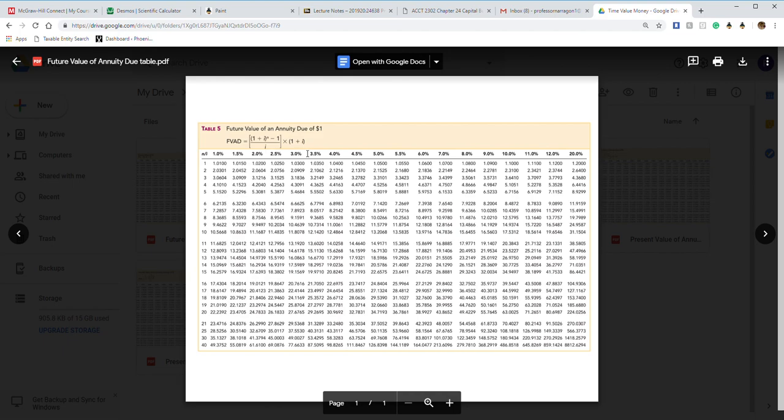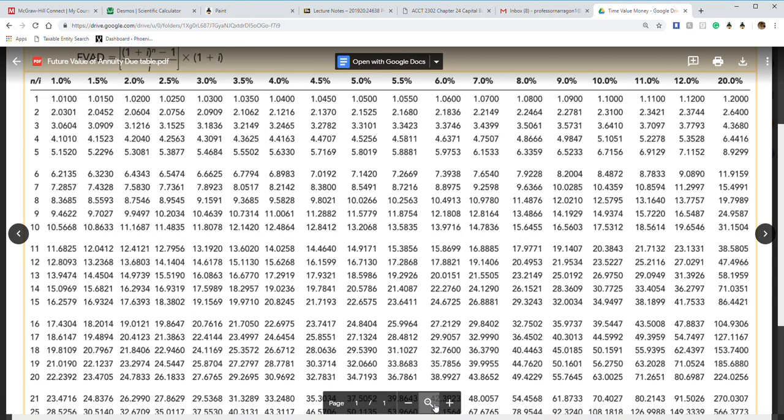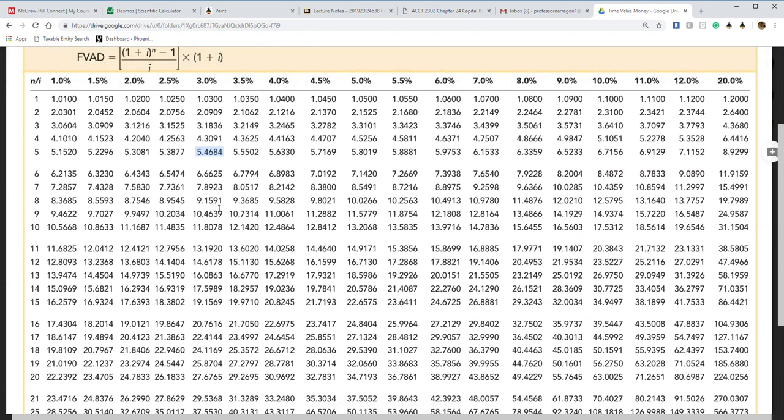All these tables show you the big complicated formula, but we're not going to focus on that. Again, we're going to look for our interest, 3%, and 5 years. So 5 years is giving us this factor of 5.4684 that we have to multiply. Again, do not round.